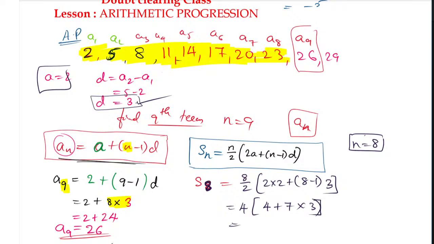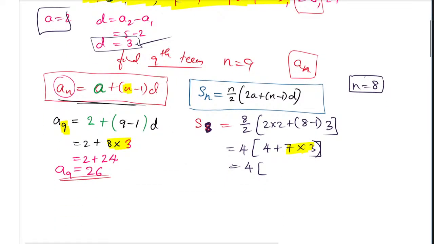So use the BODMAS rule. The 4 you keep as it is. First you have to solve the bracket. Inside the bracket again we have multiplication. So don't add that 4 and 7, you have to multiply first. So the 4 as it is, 7 times 3 is 21. So 4 into, yes, 21 plus 4 is 25. 25 into 4 is 100.